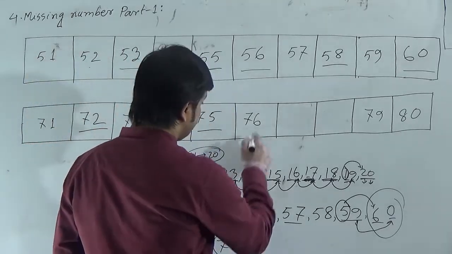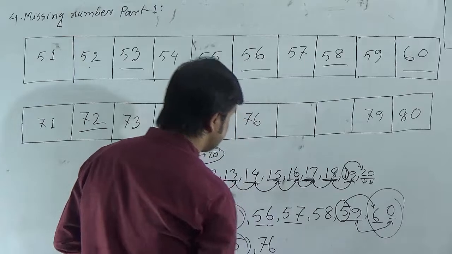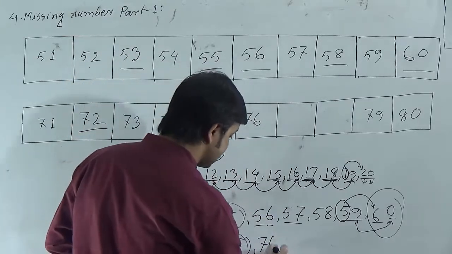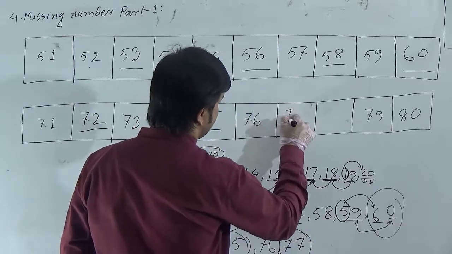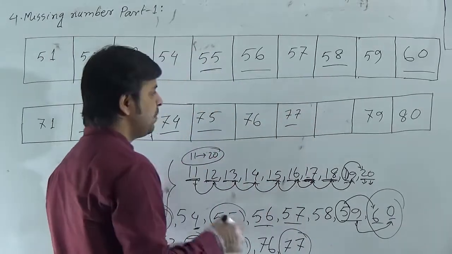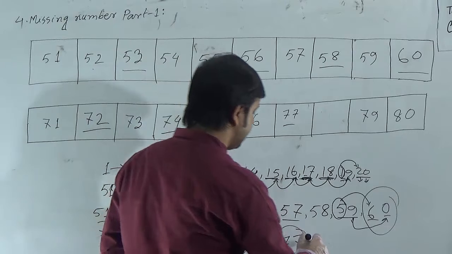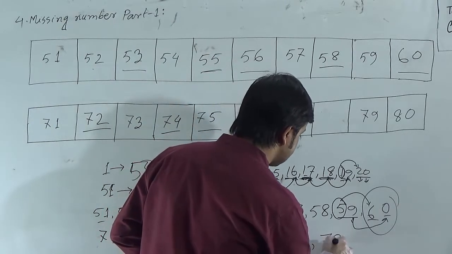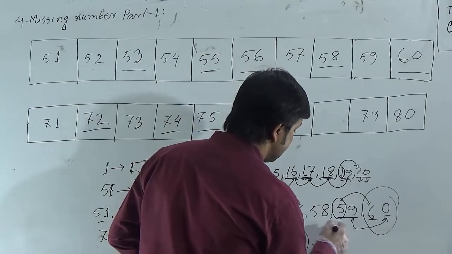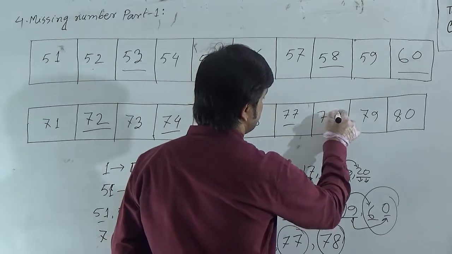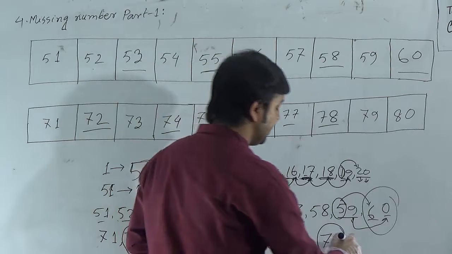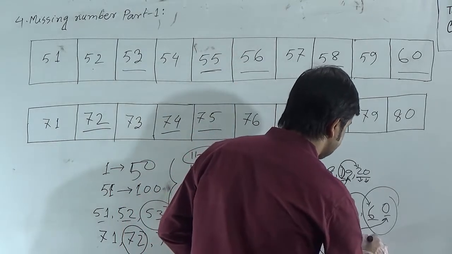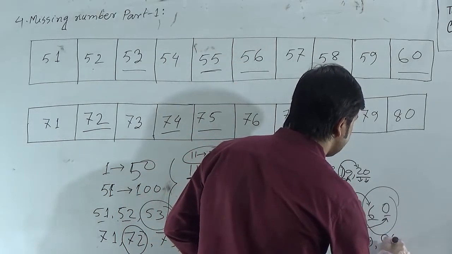And after 75 the number is 76, this is given. After 76 next number is 77. So we can write 77 as another missing number. After 77 we know the number 78. So 78 is the next missing number here. After 78 the next number is 79 given and 80 given.